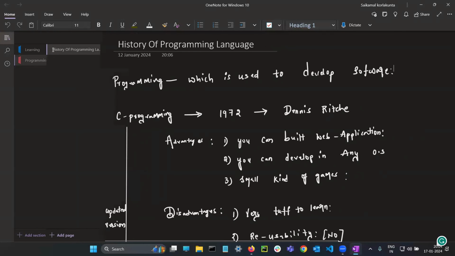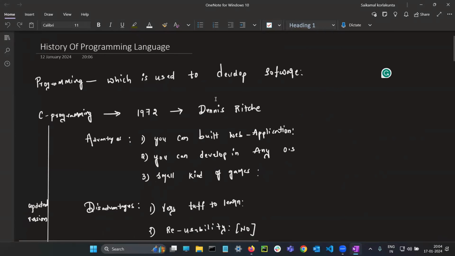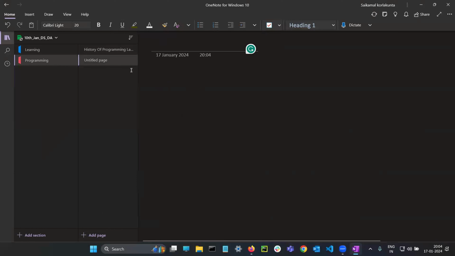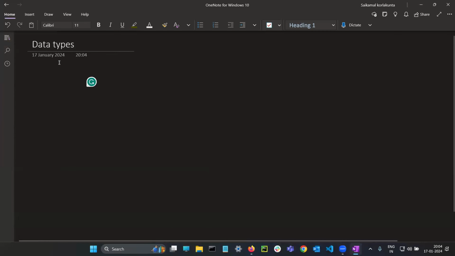I request everyone to maintain a notebook while I'm telling. The theoretical stuff will be written and the practical stuff will be implemented. If you're not writing the theoretical part, it is very hard to understand, I'm telling you. So let's say programming topics. The first topic, Python basics, that is data types. One after the other I will write clearly. First we'll discuss data types, then what is the meaning of a variable, then what is the meaning of operators.